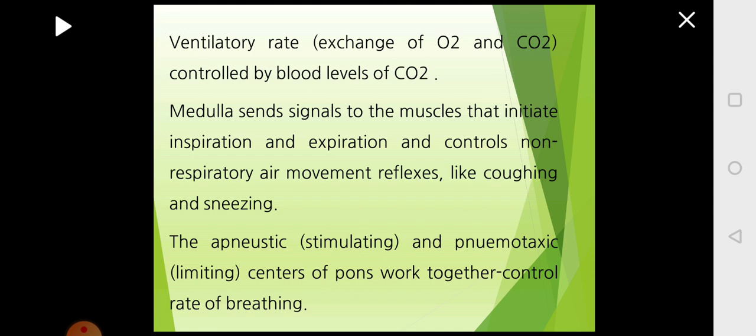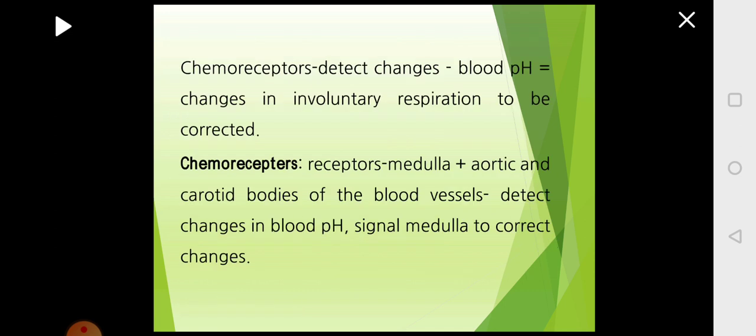The apneustic center is stimulating and the pneumotaxic center is limiting. Apneustic will stimulate to take in more air, to expand the inhalation, whereas pneumotaxic will act as a limiting center so that it will not stretch beyond the capacity. So these two centers from the pons will work together and control the rate of breathing.